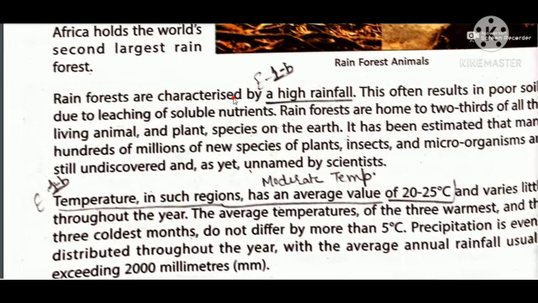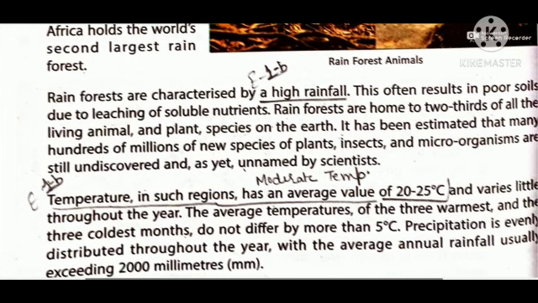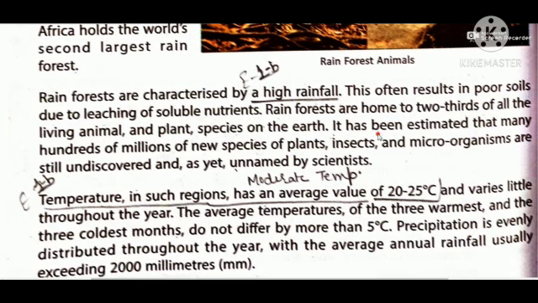Rainforests are characterized by high rainfall. Obviously, because these are rainforests, they have high rainfall. This often results in poor soils due to leaching of soluble nutrients. With water, many nutrients can easily flow down. Rainforests are home to two-thirds of all the living animal and plant species on the earth. Yes, as I told you, the maximum variety of plants and animals can be found in this rainforest. So many plant and animal species are found only in rainforests.